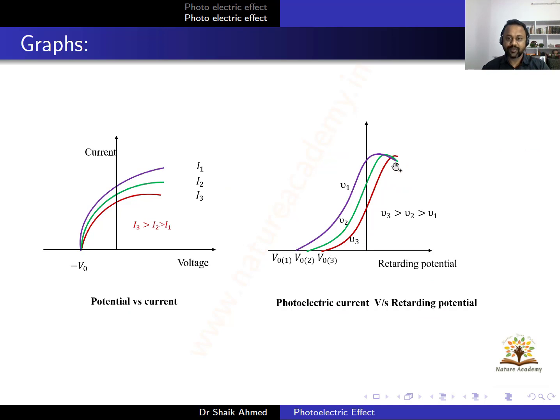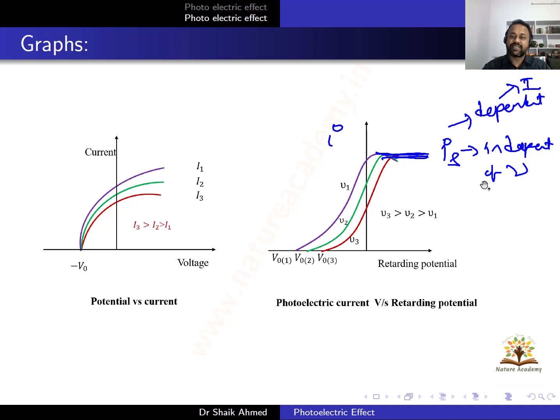But what about the saturation current? The maximum value is the saturation current. This current is independent of frequency. Whatever be the frequency, the current is fixed, but this current is dependent on intensity. The current is dependent on intensity I, independent of the frequency. You can have different frequencies, but the saturation current is the same. Stopping potential is dependent on frequency. Stopping potential is independent of intensity. So these are very important things. You should remember all these things.